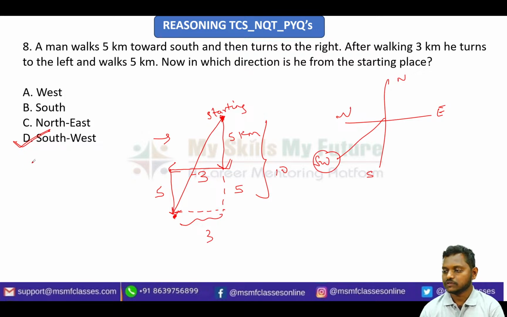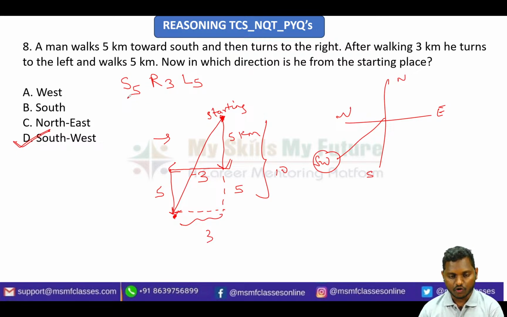Instead of drawing the whole diagram, you can also answer this question without drawing it, just by a simple calculation. See here, this will be the simple trick. Here they are telling he walked south 5 kilometers, so I am just writing south as 5, and then turns right, so I am writing R, and it is 3 kilometers, and then his left and he is walking 5 kilometers, so I am writing L and 5.